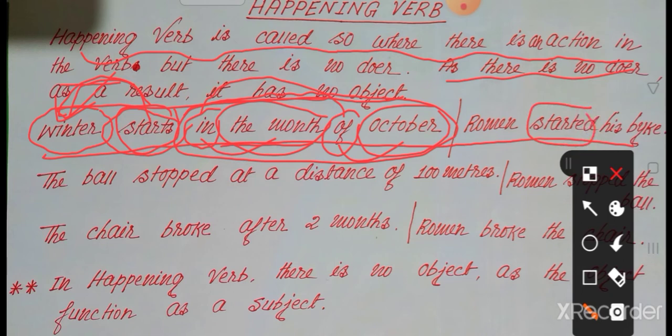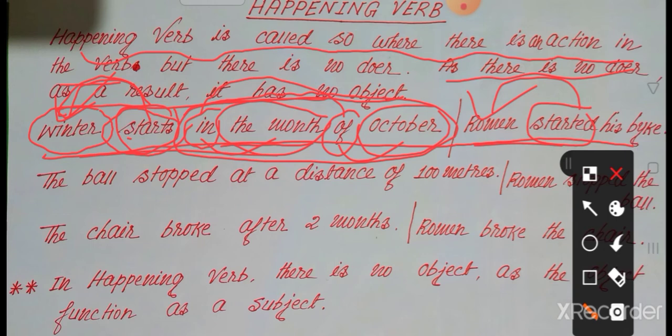Look at the difference between the first sentence and the second sentence. In the first sentence, winter starts. Who starts? Winter starts. But in the second sentence, Roman started. Who started? Roman started. So look, started is done by someone. Who does the work? Roman.